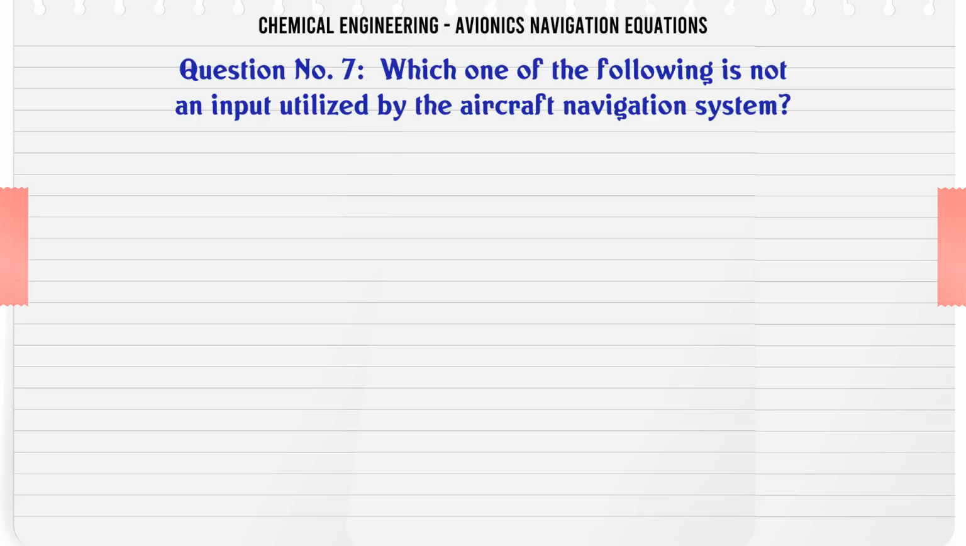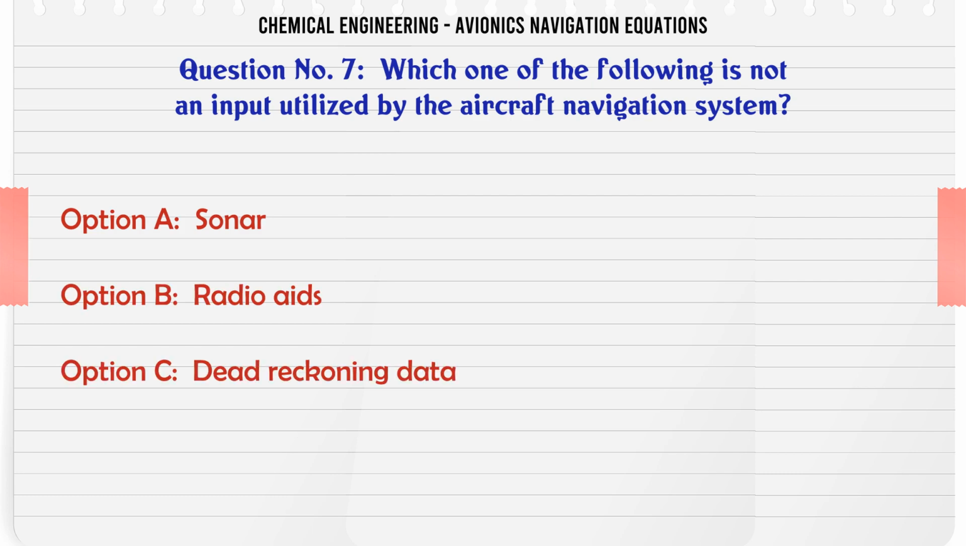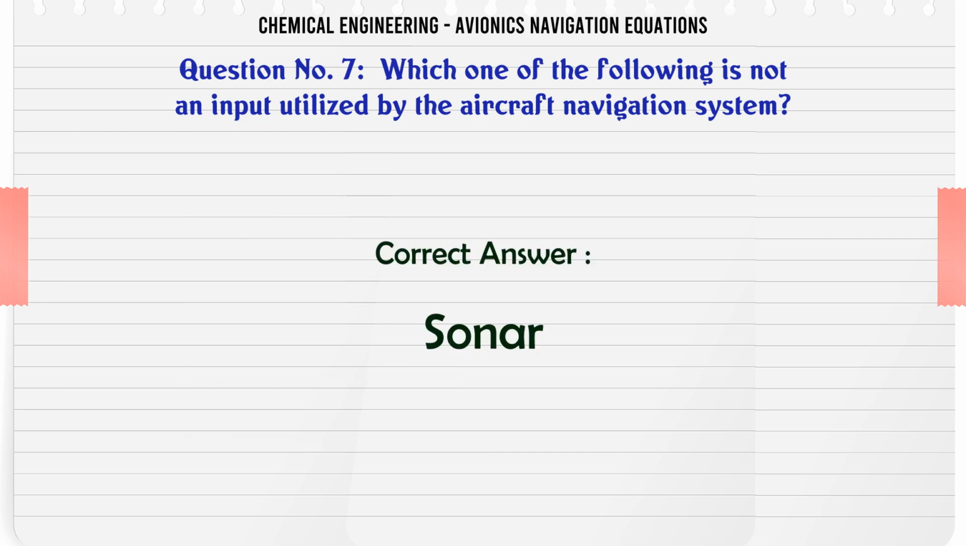Which one of the following is not an input utilized by the aircraft navigation system? A. Sonar, B. Radio aids, C. Dead reckoning data, D. Celestial measurements. The correct answer is sonar.